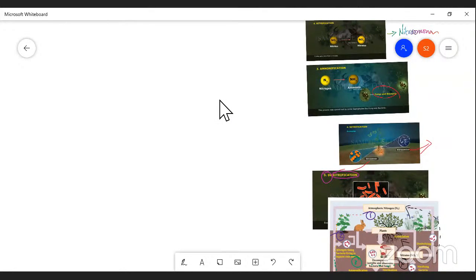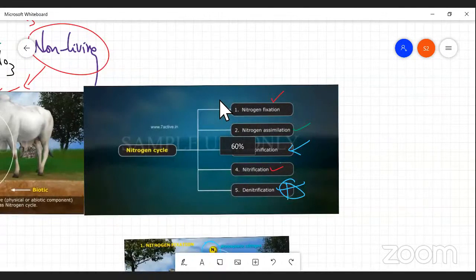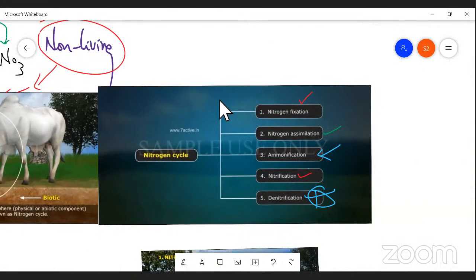Here, the last question. Could you list out the steps involved in the nitrogen cycle? My dear students, how many stages are there in the nitrogen cycle? How many steps are there? Five. What are the five steps? Please list out. Nitrogen fixation, assimilation, ammonification, nitrification, and denitrification. Right?